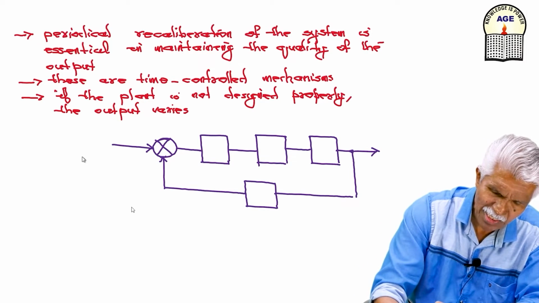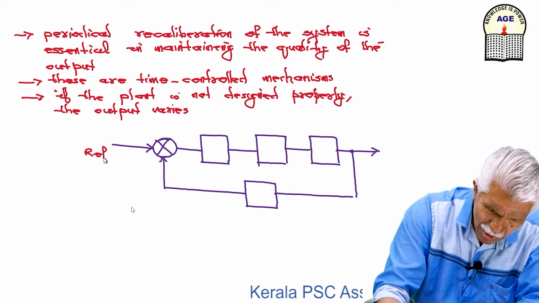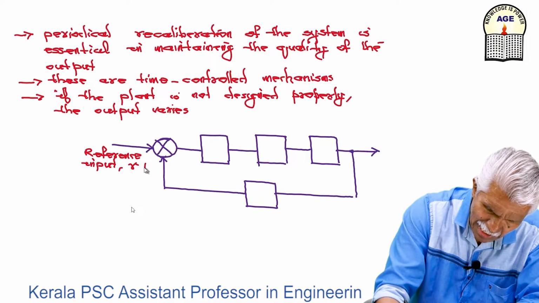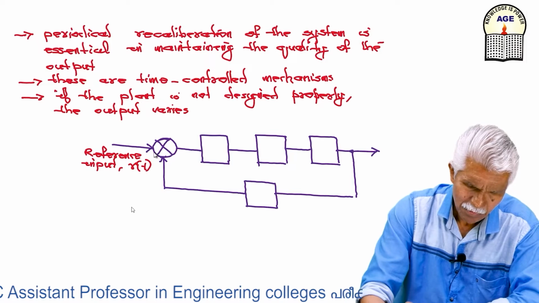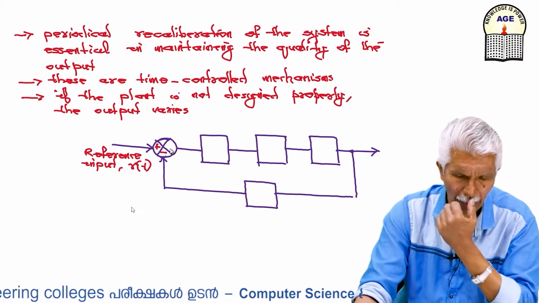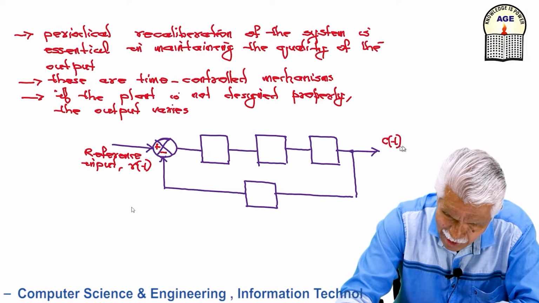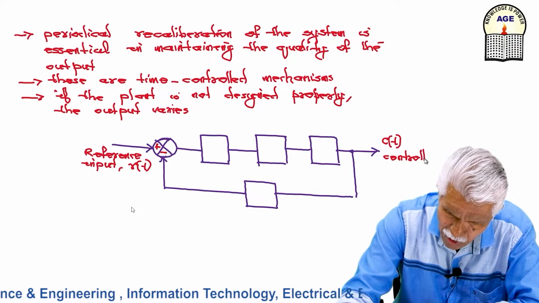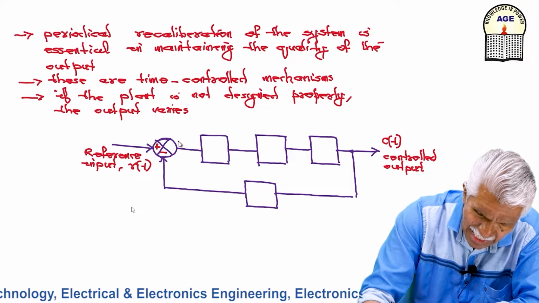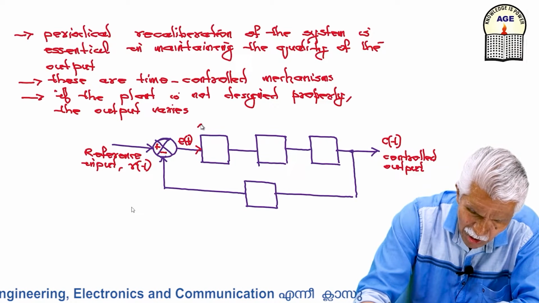This I call the reference input, denoted by the letter r(t). Let us put this plus minus, that is called a negative feedback. This signal is called c(t), the controlled output. This is called e(t), the error signal.